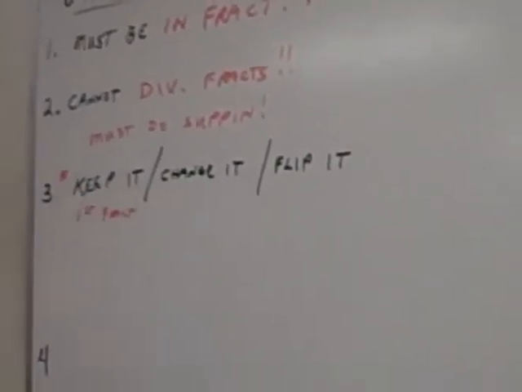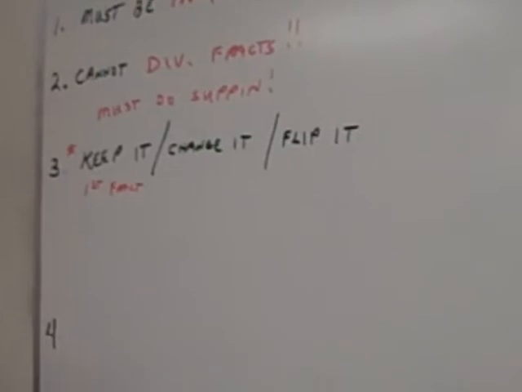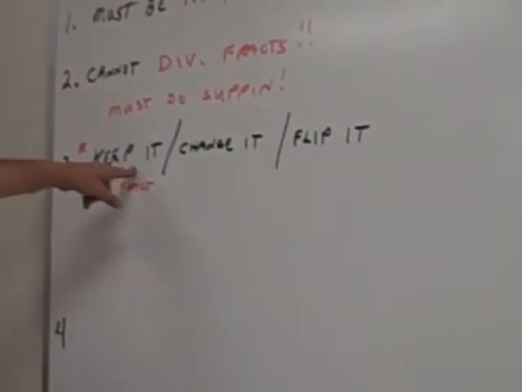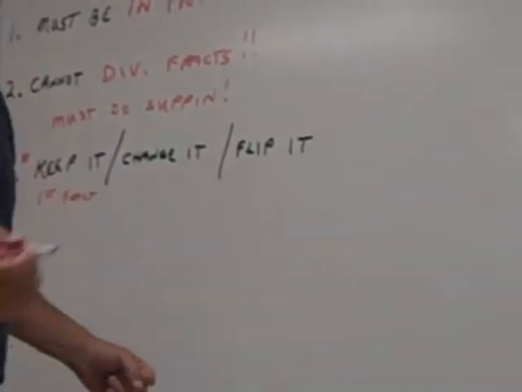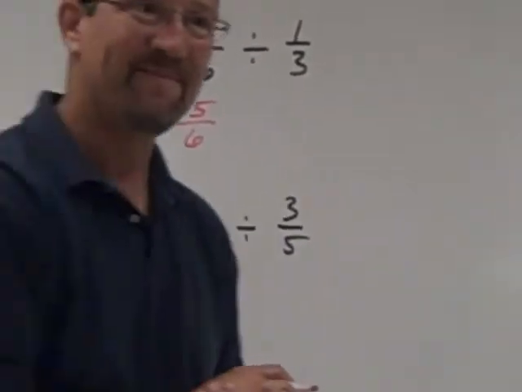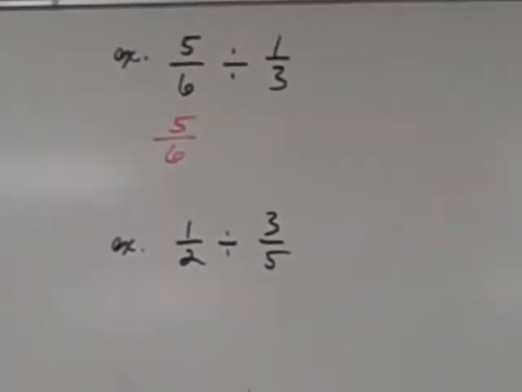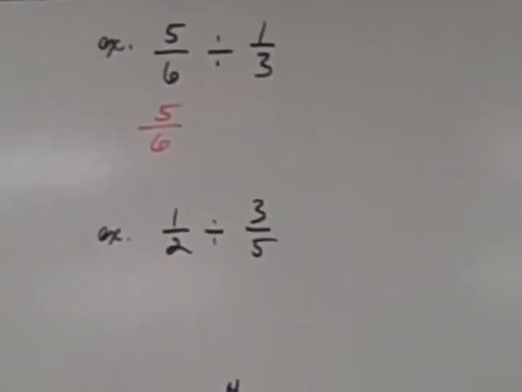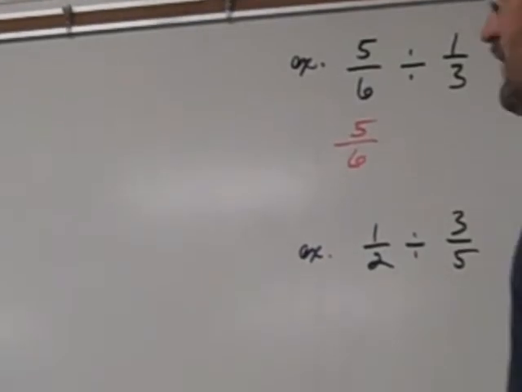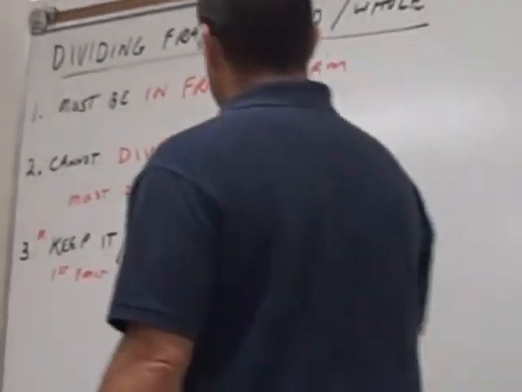Underneath keep it, put what? The first fraction. That means we do nothing to it. We keep it. Hard so far? No. We've kept the first fraction.